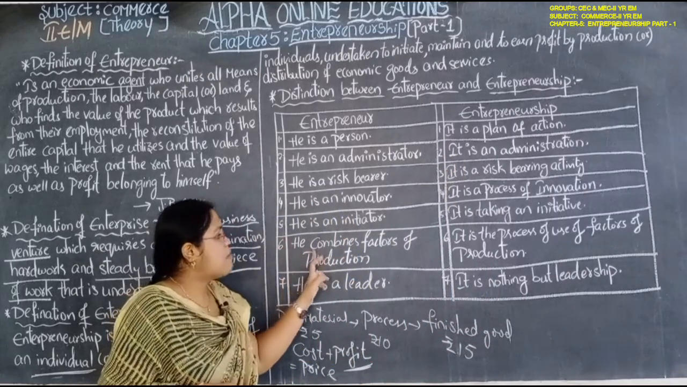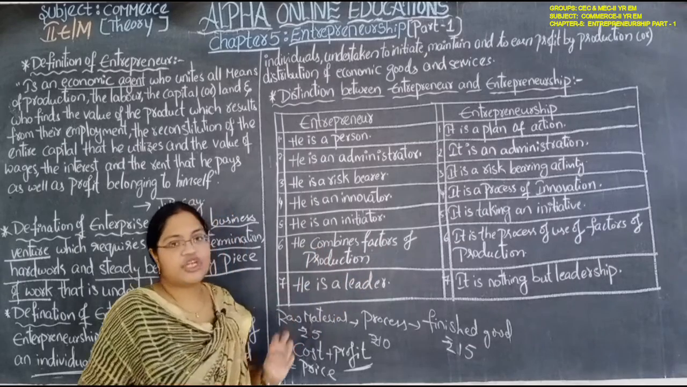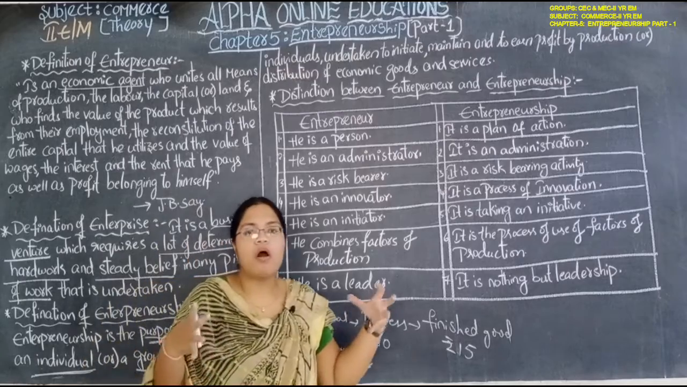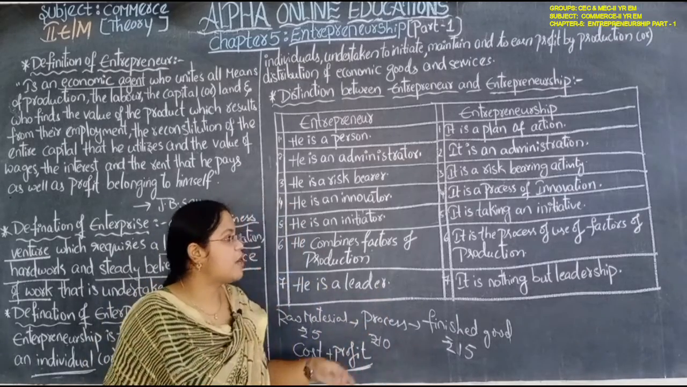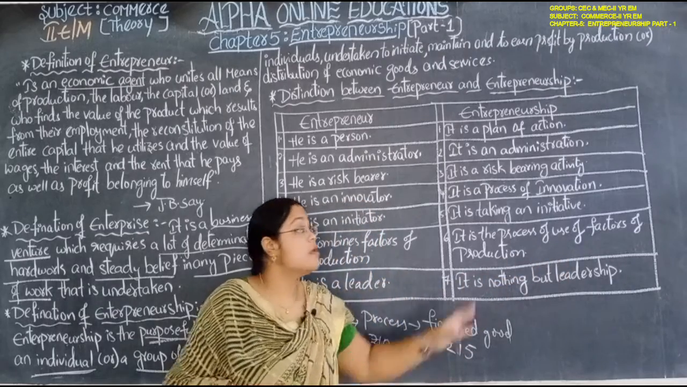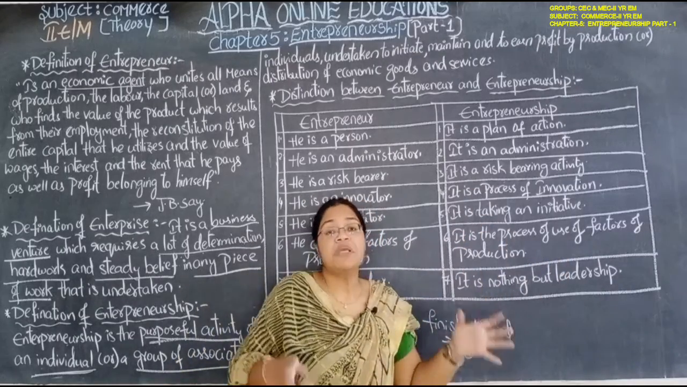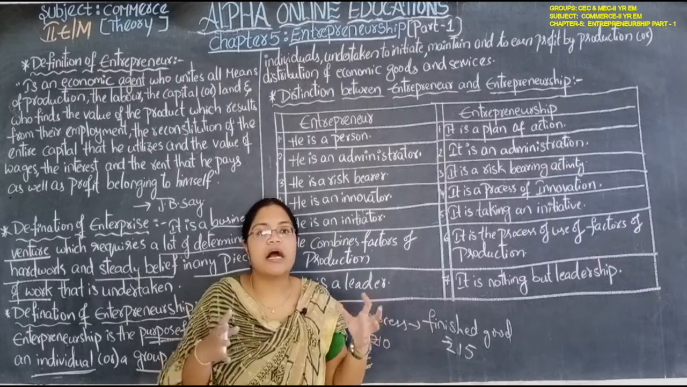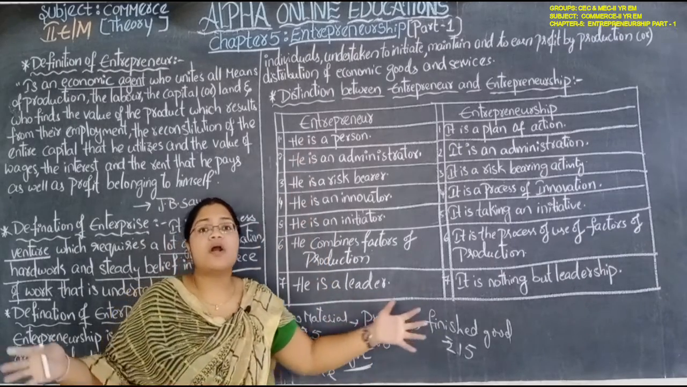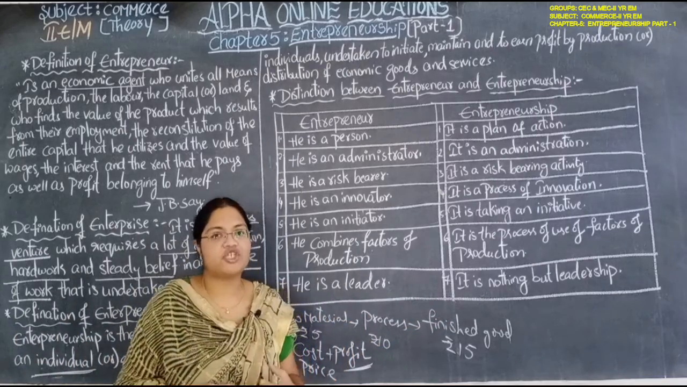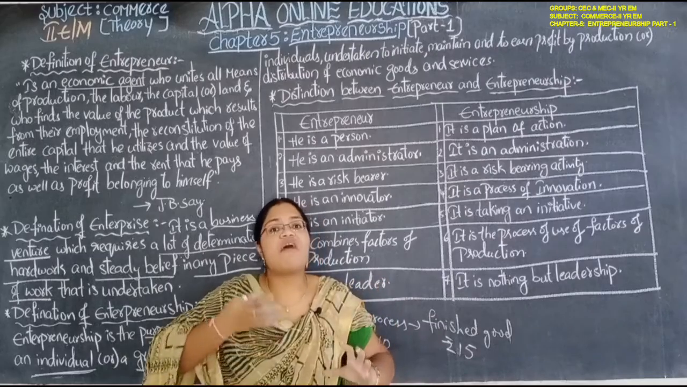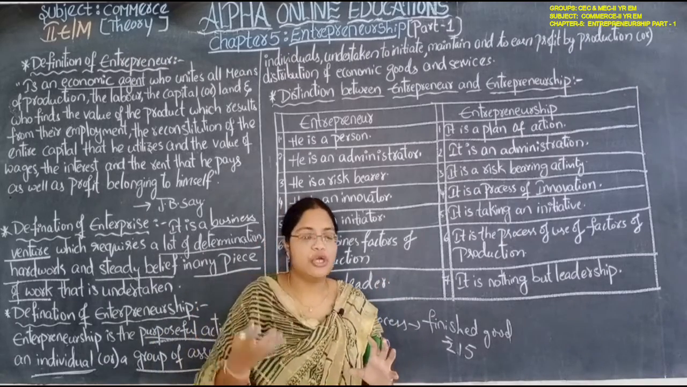Next, he combines the factors of production. He will bring all the factors of production. Entrepreneurship is a process of use of factors of production. Here in entrepreneurship, the factors of production are completely used. But the entrepreneur will bring all the factors of production together.